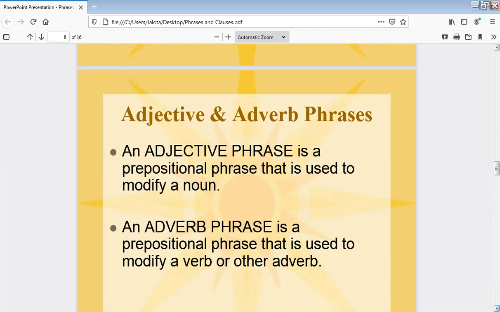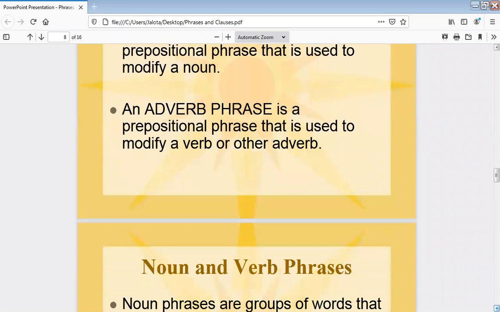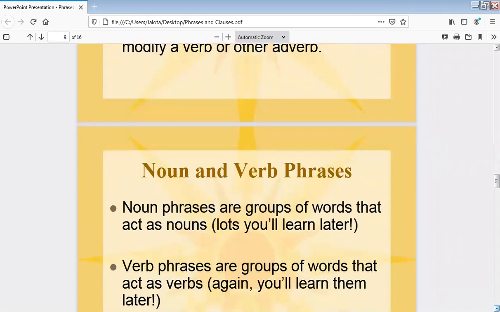When a preposition plays the role of an adjective, it is an adjective phrase. The same thing is there. But when a clause plays the role of an adjective, a sentence, then it is an adjective clause. And when a phrase plays the role of an adverb, when it modifies the verb or another adverb, again remember the definition of adverb: an adverb modifies a verb, adjective or another adverb. The same thing applies to the adverb phrase and clause. The difference is that a phrase is a group of words without a finite verb, and a clause is a complete sentence modifying the noun.